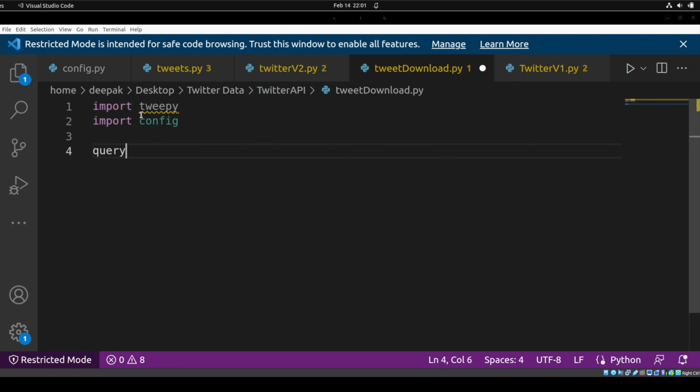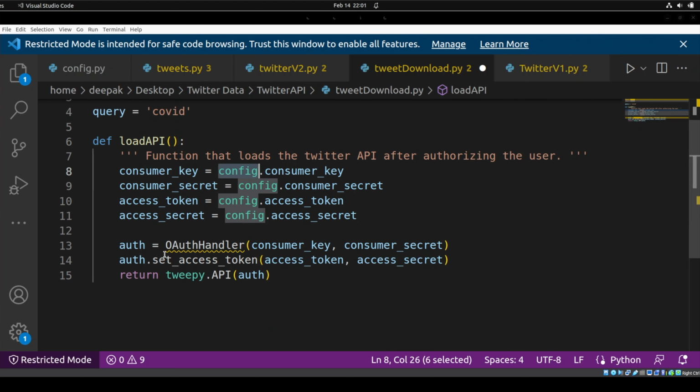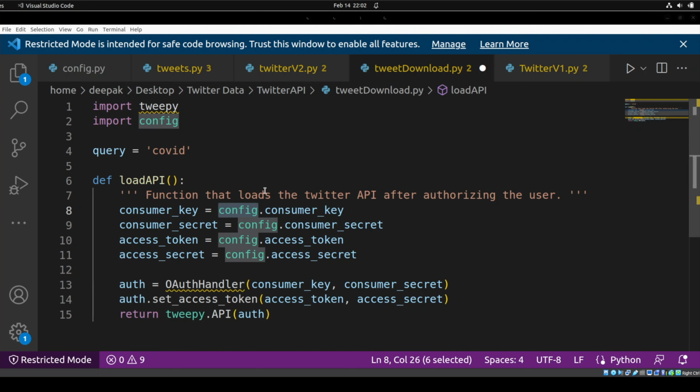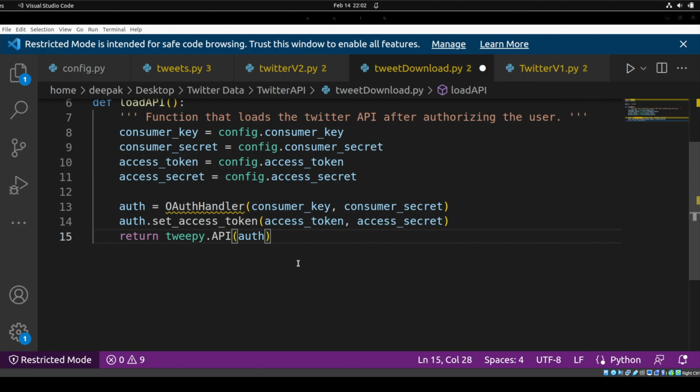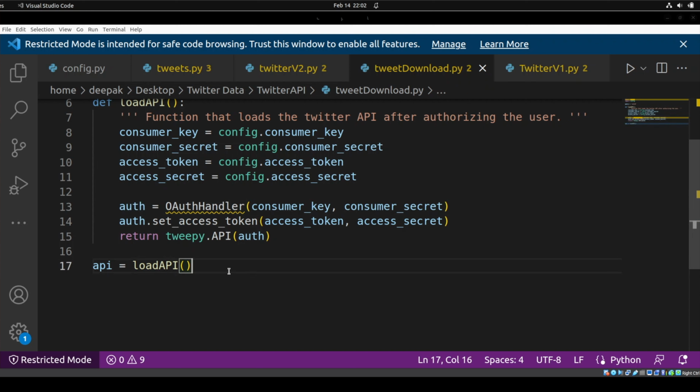And then I will use a query, and query is like COVID. I will use this query only. And what I want to do, I basically want to load the API, right? So I have already written code for that. So this is just getting the consumer key from this config file, and then it is authenticating. I'm just trying to use Twitter v1.1 right now, and when I create this function, if I want to load the API, I will just write api equal to load_api, and now this thing is going to return this authentication to this, right?